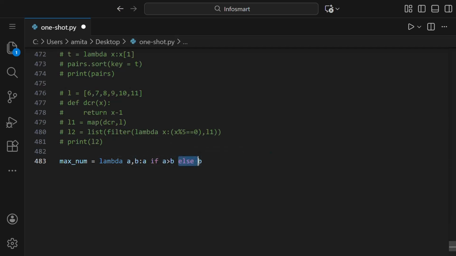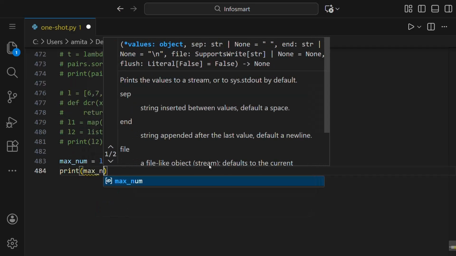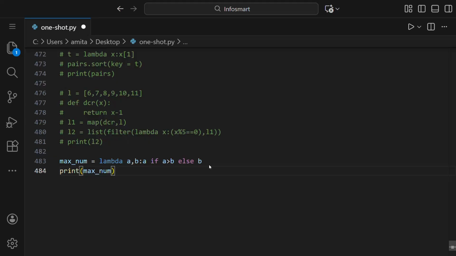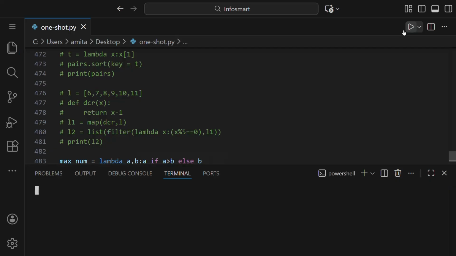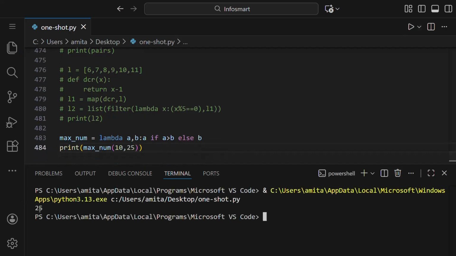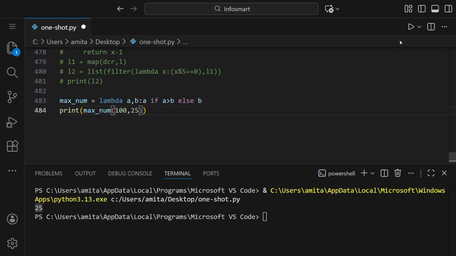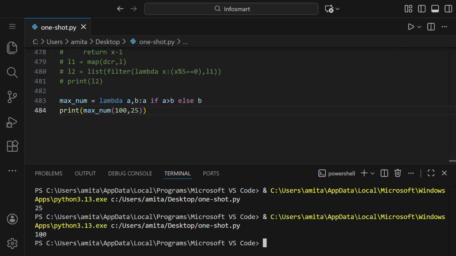Otherwise, b will be returned, like this. Then we have to print the maximum number, and inside this we have to give the parameters. So 10 comma 25. Let's run and you can see 25 is the answer. Let us try with 100 comma 25. You can see 100 is the answer. So we got the correct answer here.